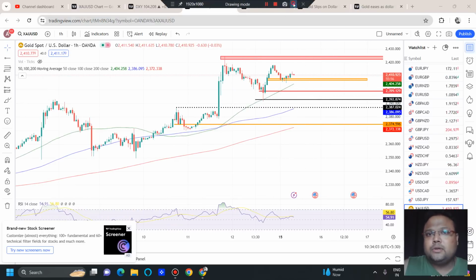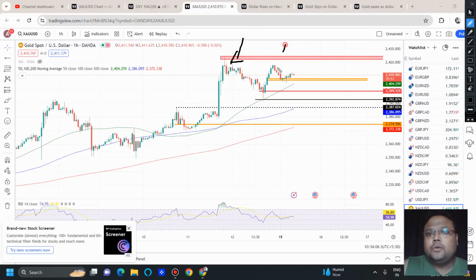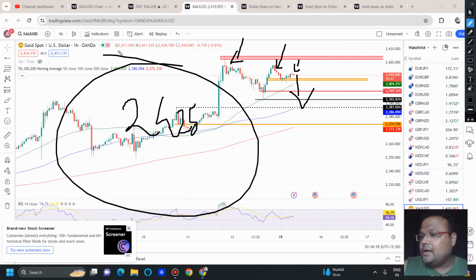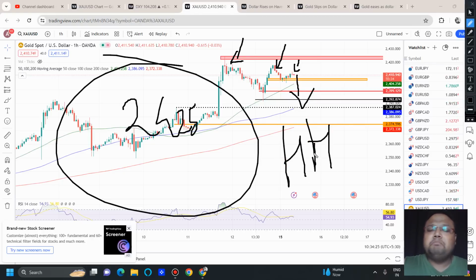One thing that I have noticed on the chart of gold right now is that gold has formed a lower high. Slightly, it is forming a lower high. So a drop may come. And as we already discussed on Saturday, 2425 will play an important role, because in this type of market situation where the market is forming higher highs, usually taking a sell at the previous high is not a good decision. It's kind of a foolish decision or a very rookie decision. But in this case, we can clearly see the volume is missing.